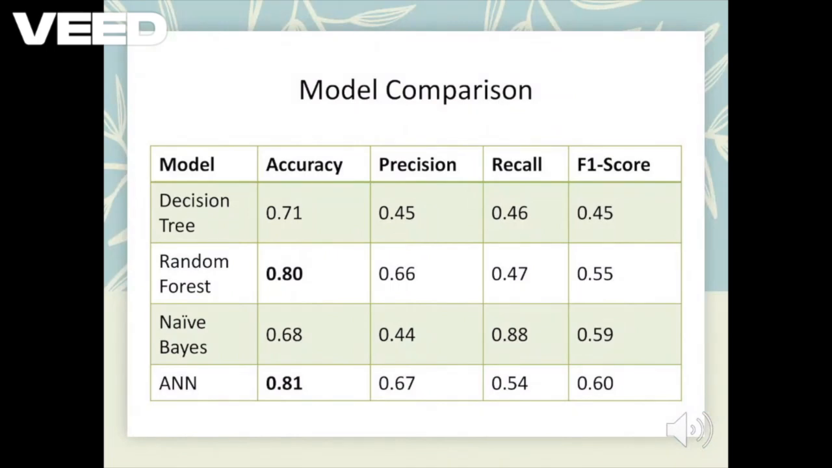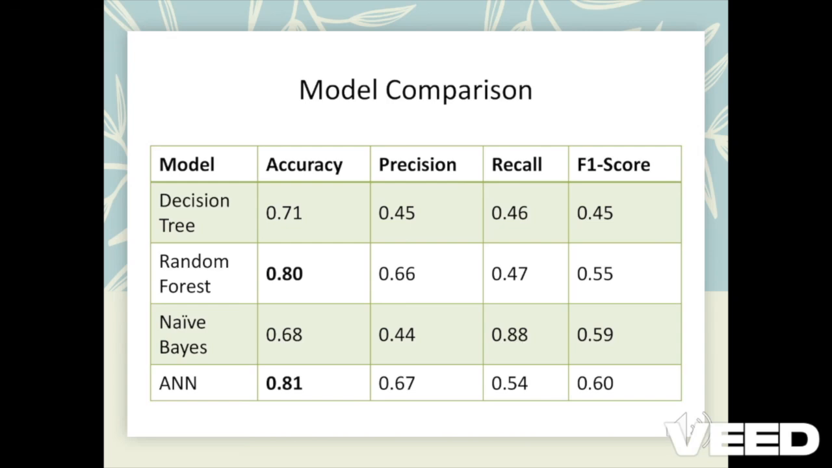In the model comparison table, we compared four models: decision tree, random forest, naive Bayes, and ANN. We compared the accuracy, precision, recall, and F1 score. Key insights of this table are ANN had the highest accuracy, 81%, and precision of 67%. Random forest achieved a good balance of precision and recall. Naive Bayes performed well in recall, but with lower precision and accuracy.